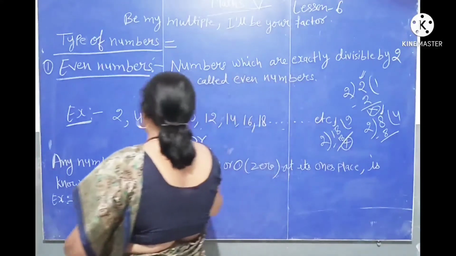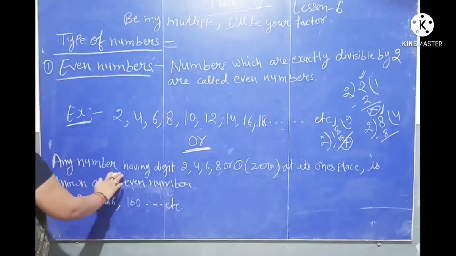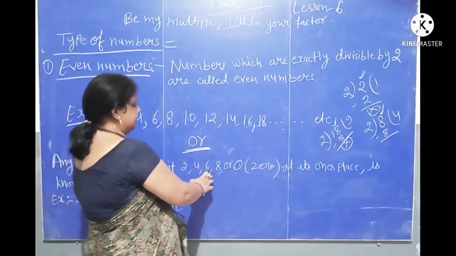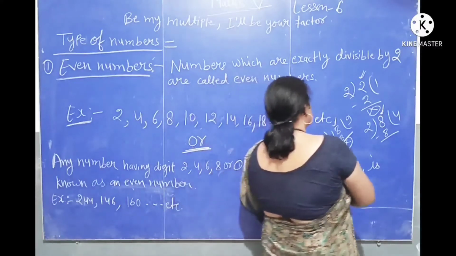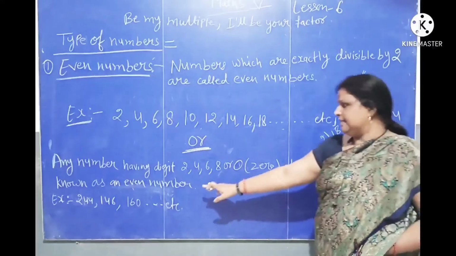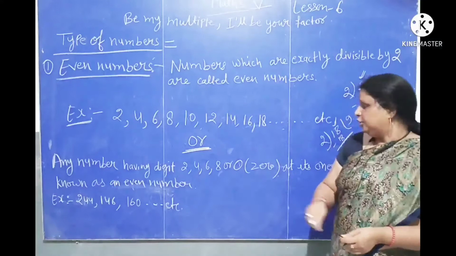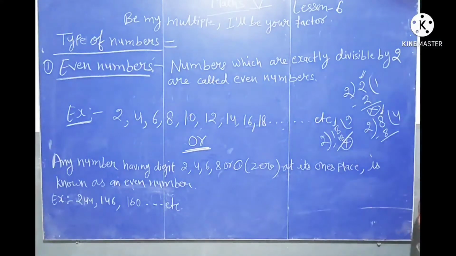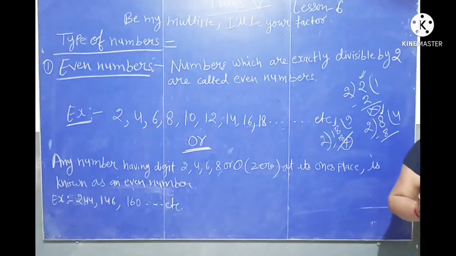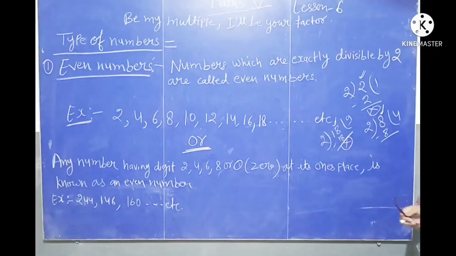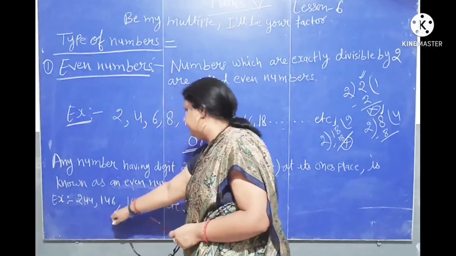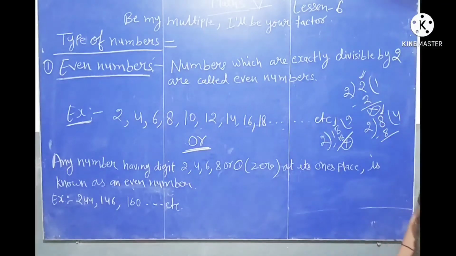Or in other words, we can say any number having the digit 2, 4, 6, 8 or 0 at its ones place is known as an even number. Means if there is 2, 4, 6, 8 or 0 at the end of any number, it is an even number. The last digit of any number is in the place of ones. Example: 244, 146 and 160.